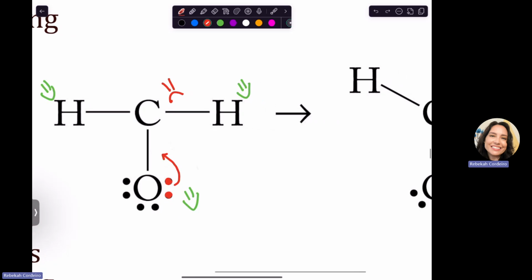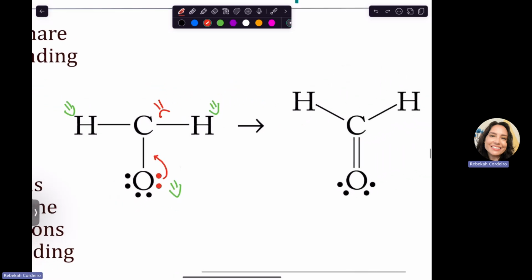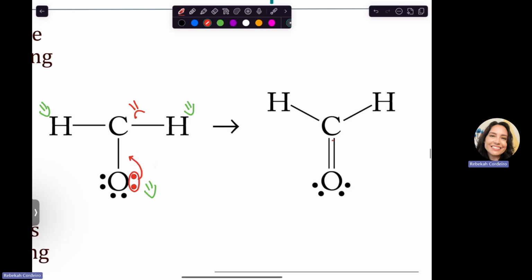So I say erase and replace. We're going to erase these 2 and we're going to replace them with this line right here. So this line used to be those 2 electrons. And in this image, they kind of just moved the other electrons over a little bit, but they're still the same thing. So let me just color code them so that you're not super confused. These blue ones just got shifted over. And these ones are purple.